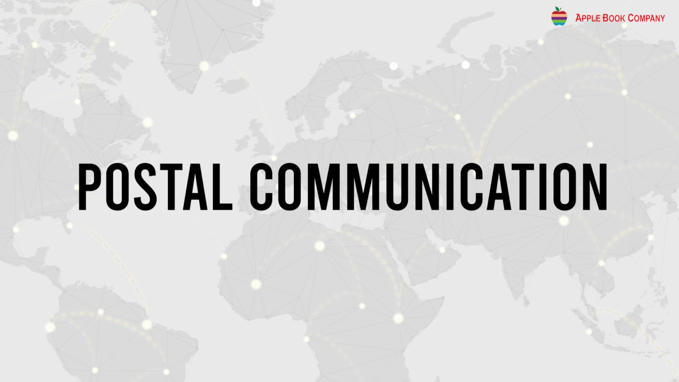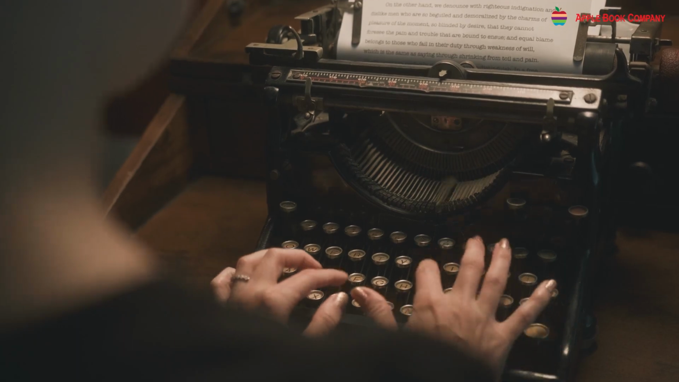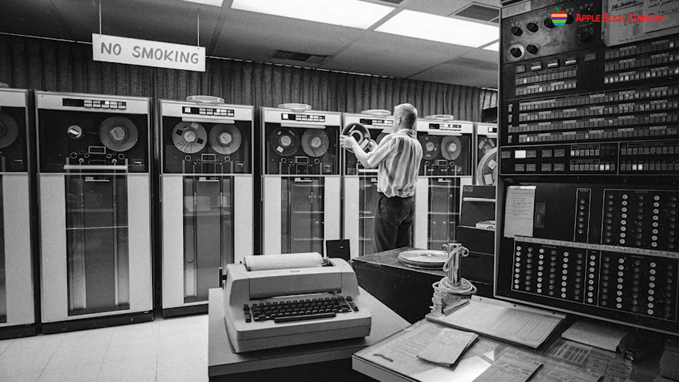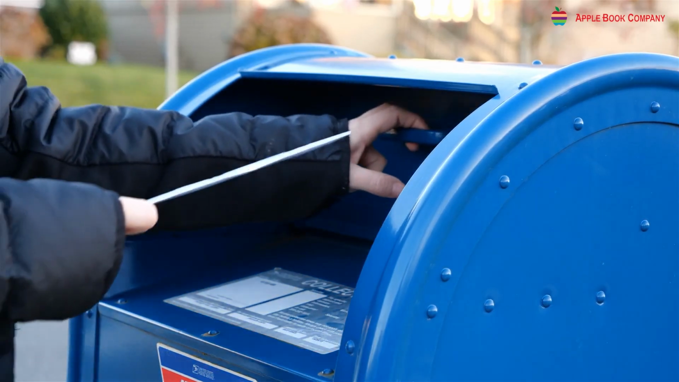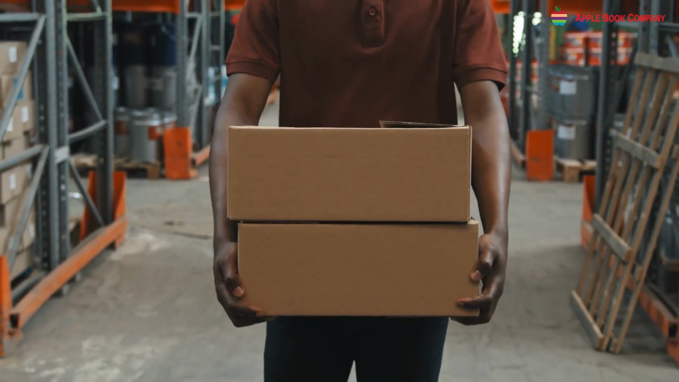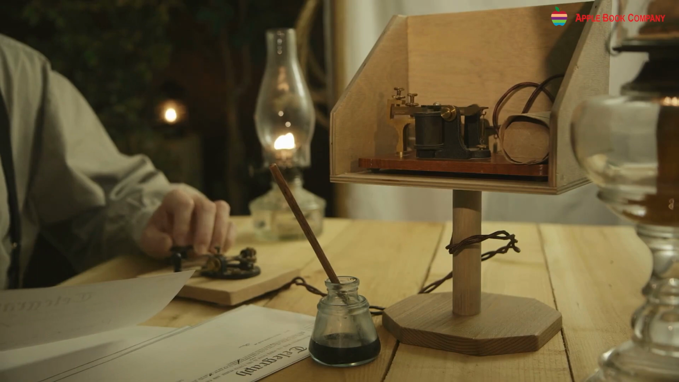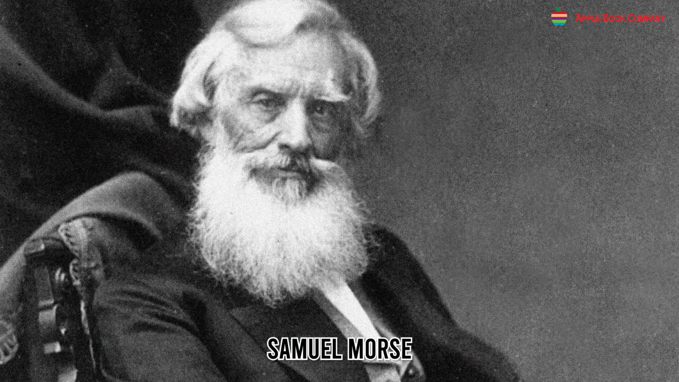Postal communication. In the past, communication was done through written letters and messages. Later, with the evolution of communication technology, people do not write as many letters. The postal system is still used to send letters, packages, and other physical mail, but it is slow. To send urgent messages, telegrams were used. They were sent using the telegraph machine invented by Samuel Morse.